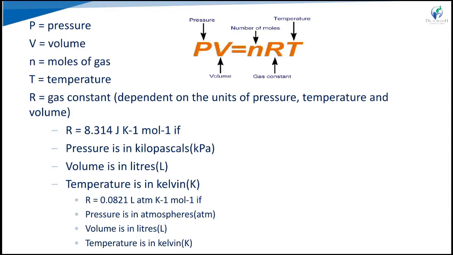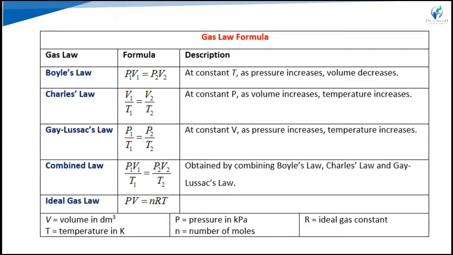An ideal gas is one that obeys the gas laws or the ideal gas equation at all pressures and temperatures. No gas is truly ideal; all gases show some significant deviations from ideal laws or ideal behavior. We will see that in the next part.